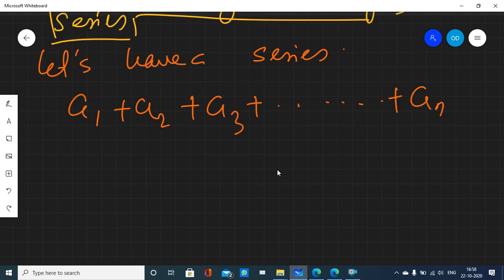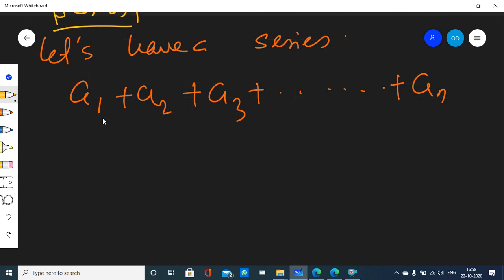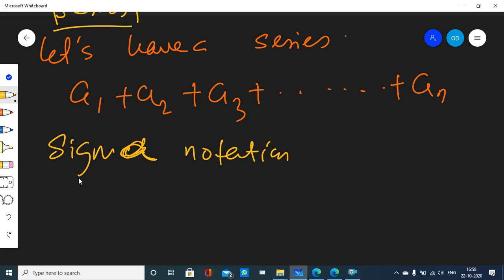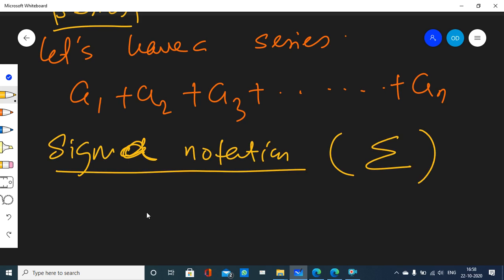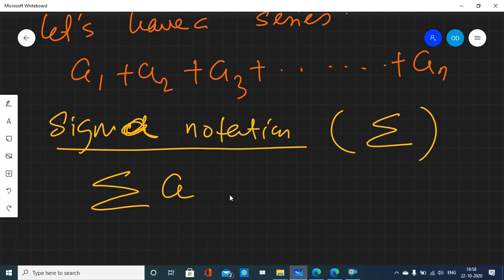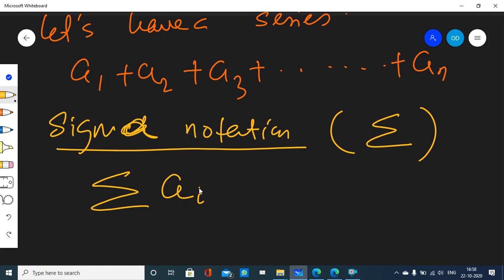Okay, there is a shortcut way, a compact method of writing this series, using sigma notation. Sigma is like this. It is called sigma notation. We write sigma of ai, where you can write i or k or whatever, with i equal to 1 to n.